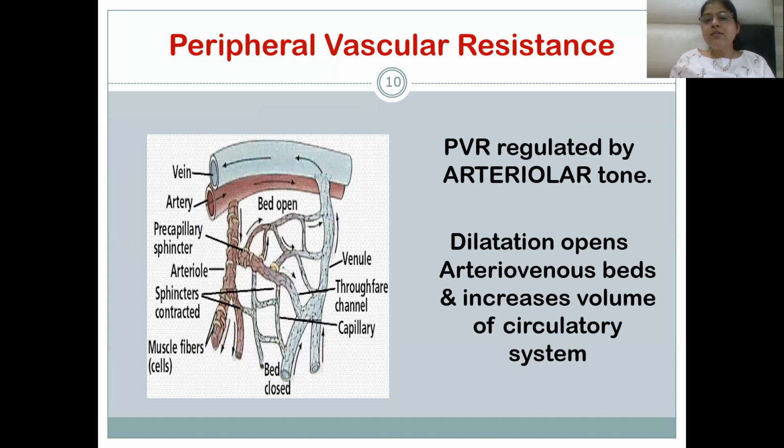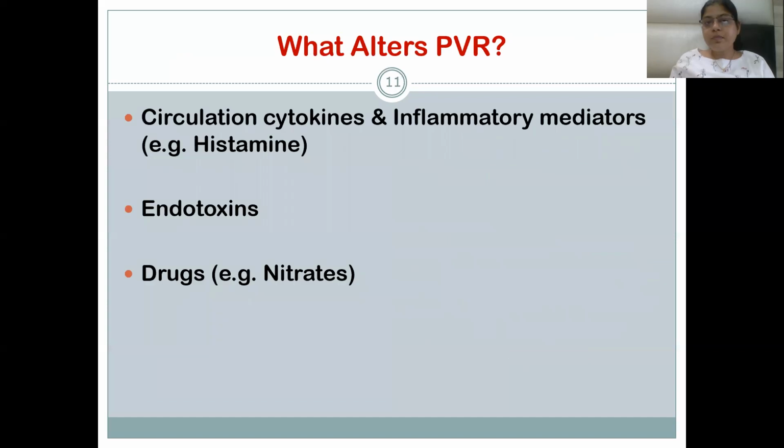The peripheral vascular resistance is regulated by arteriolar tone, and dilatation opens arteriovenous beds and increases the volume of the circulatory system. Means arterioles and venules will be dilated, and there will be an increase in the volume of the circulatory system.